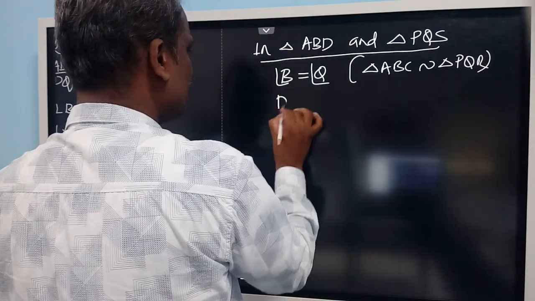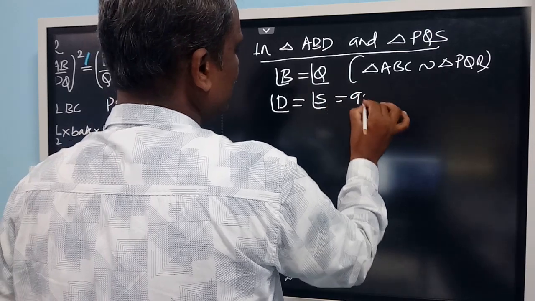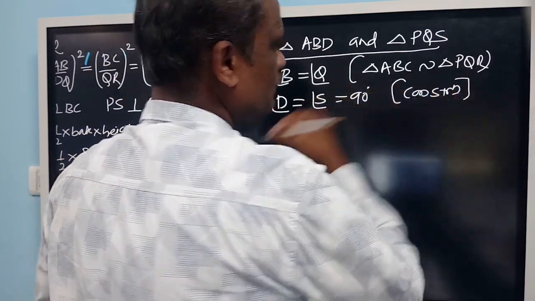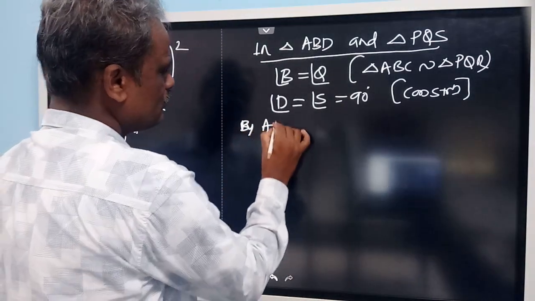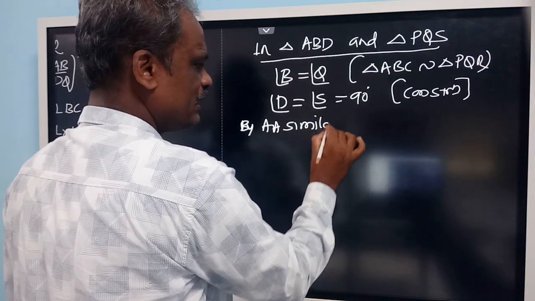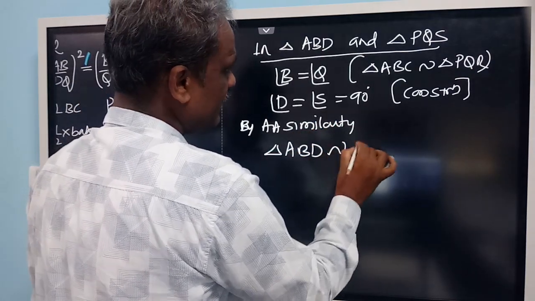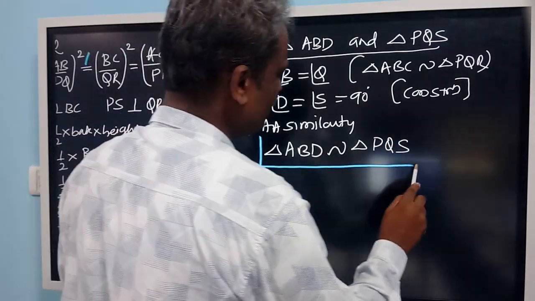Similarly, angle D is equal to angle S. Both are equal to 90 degrees. This is by construction. We constructed that as a perpendicular. So therefore, by AA similarity, you can write triangle ABD is similar to triangle PQS. So we got triangle ABD similar to PQS.